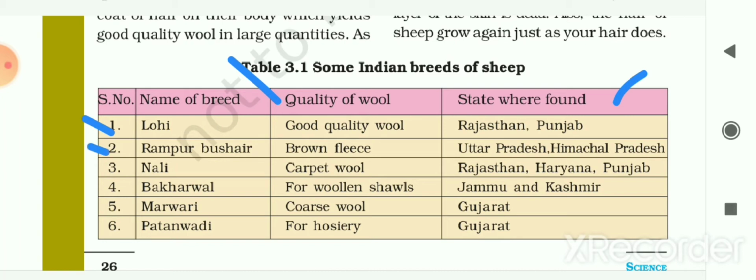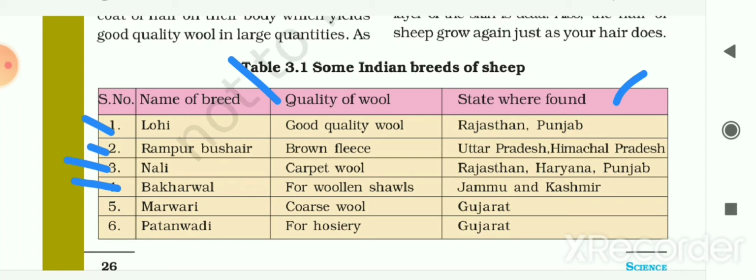Then the next breed is Rampur Bushair. It gives us brown fleece or brown hair. It is found in Uttar Pradesh and Himachal Pradesh. The next is Nali. It gives us carpet wool and this kind of sheep is found in Rajasthan, Haryana and Punjab. The next is Bakharwal.